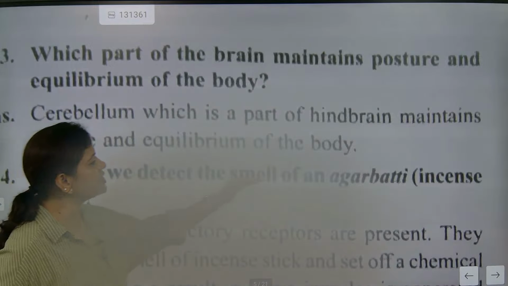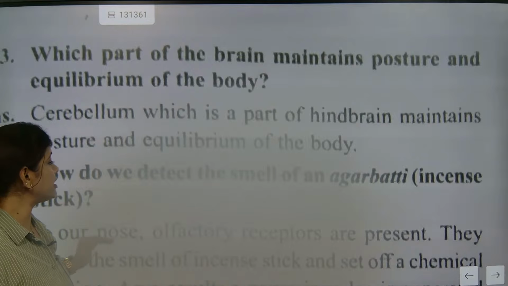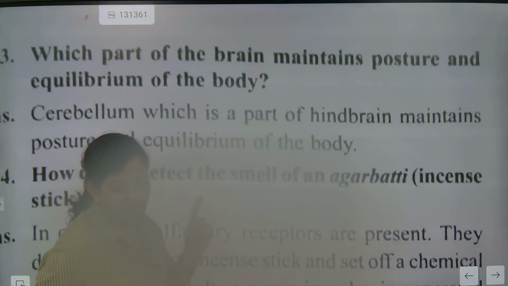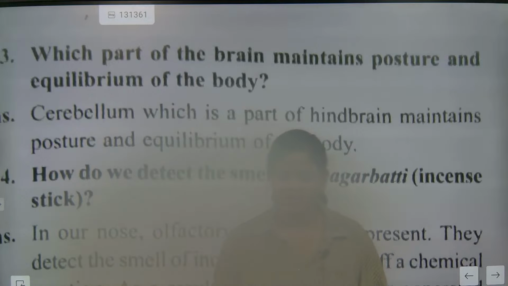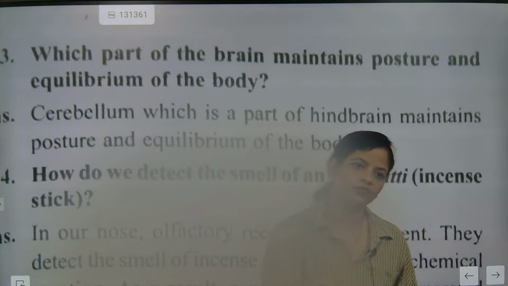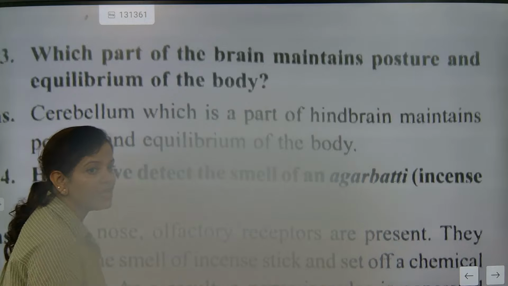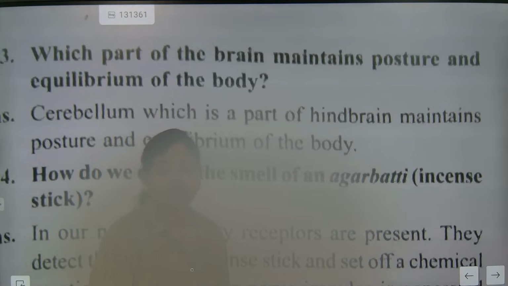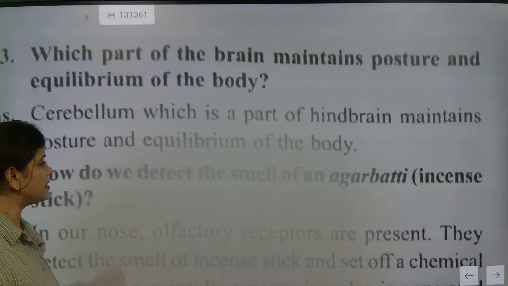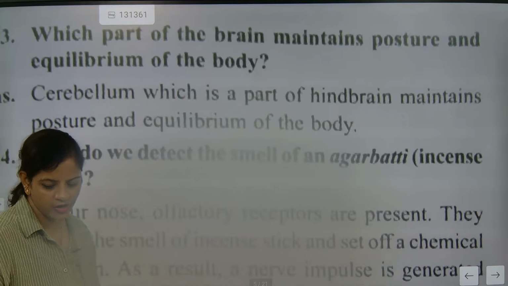How do we detect the smell of agarbatti? Detection of smell is done by receptors, the olfactory receptors. Photoreceptors work for the eyes, olfactory receptors work for smell, and gustatory receptors are for taste. These are different types of receptors, but we call them receptors only. Understood?